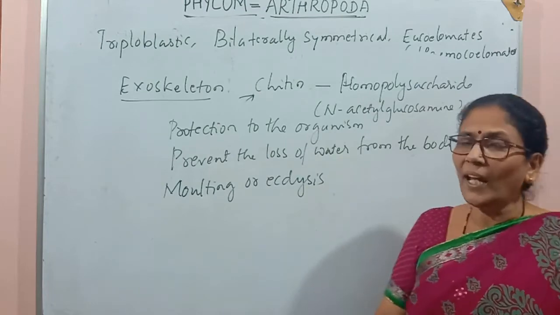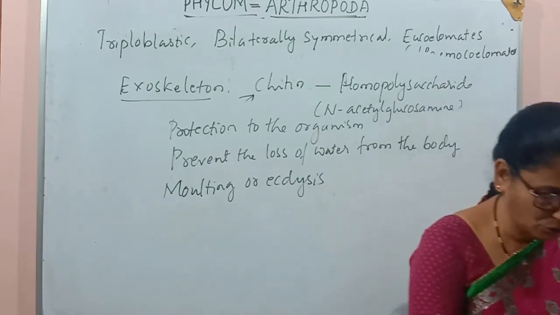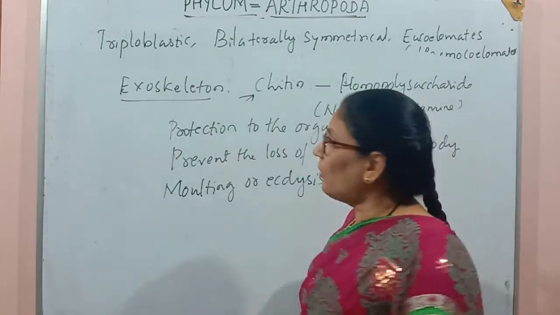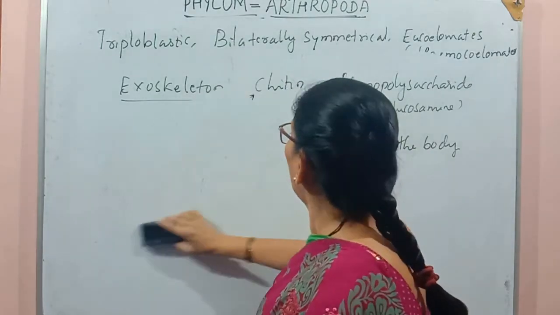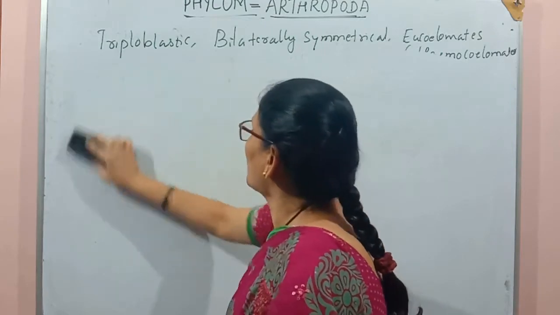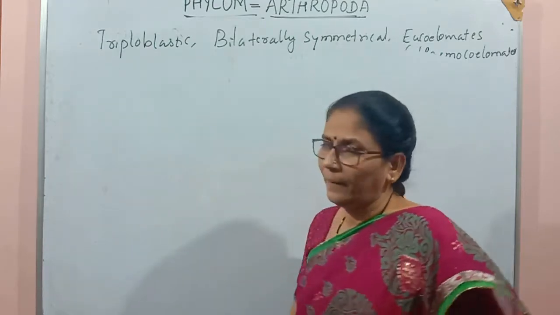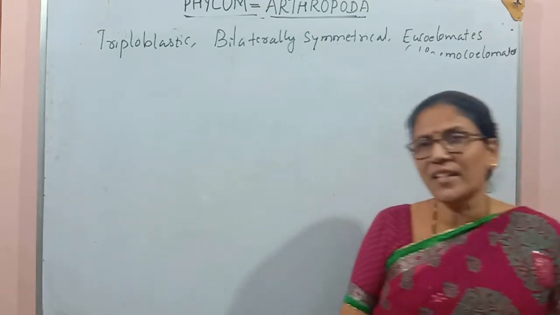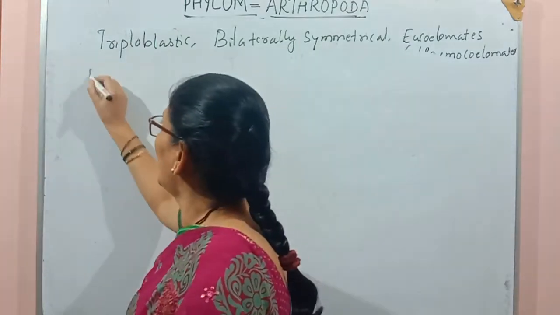So this is about the exoskeleton of arthropoda. Now we'll discuss the other general characters of arthropoda. Let us start first with the digestion. So what type of digestion or alimentary canal is there in this group?